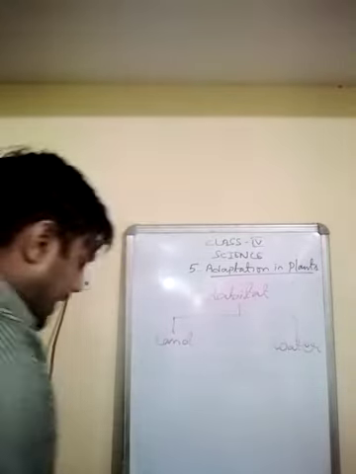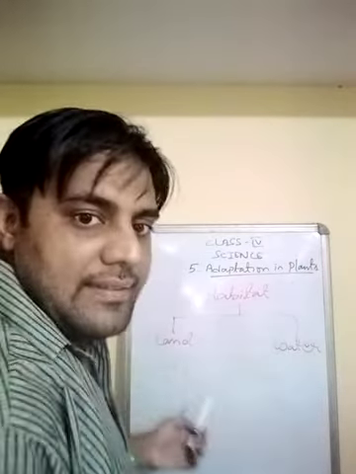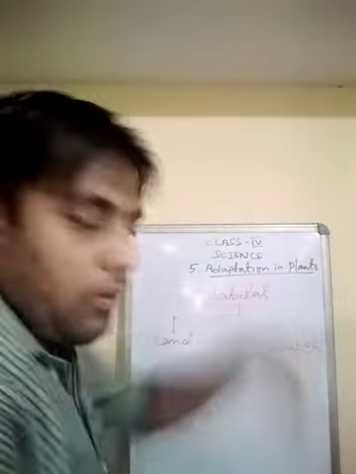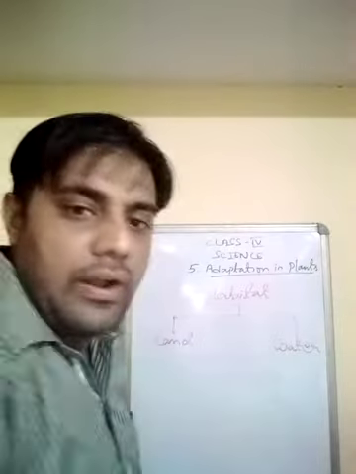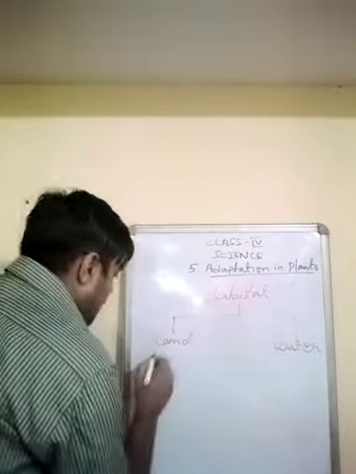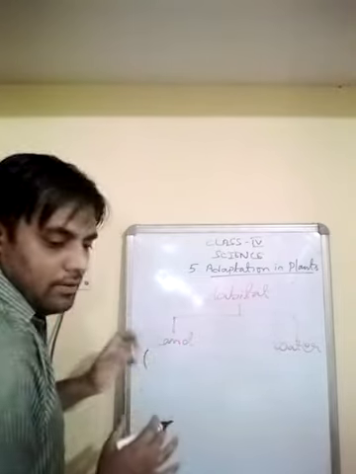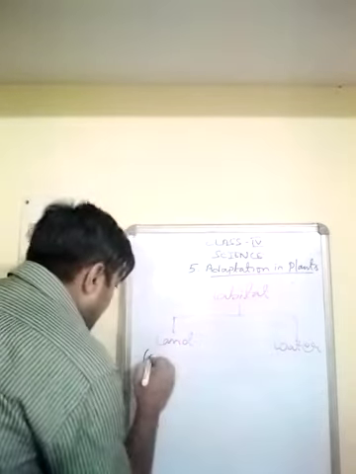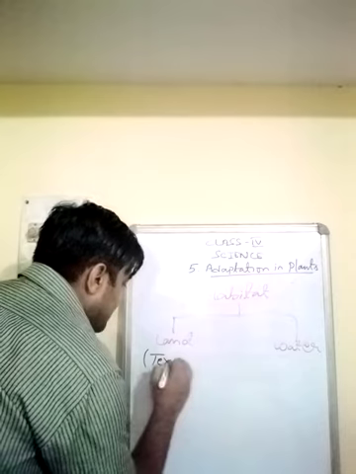There are some plants which grow on land, there are some plants which grow under water or on the surface of the water with their roots underwater. So the plants growing on land are known as terrestrial plants.